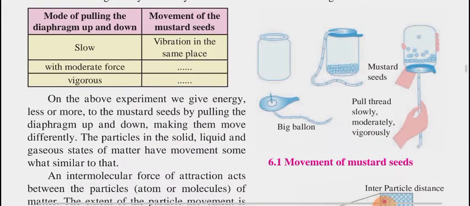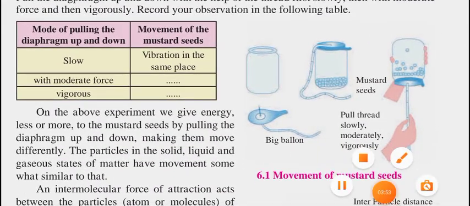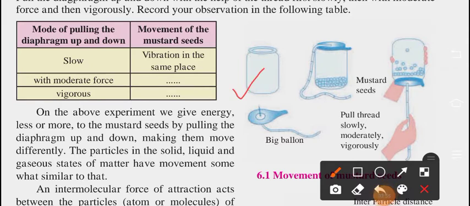So here is the activity. You can observe in this diagram. This is your jar. On the jar top, we are applying a stretch rubber. We fix the stretch rubber, adjust one thread, and then pull the thread moderately or vigorously. What is happening over there? You can imagine it, and you can perform this activity at home also. This is related to the big balloon.